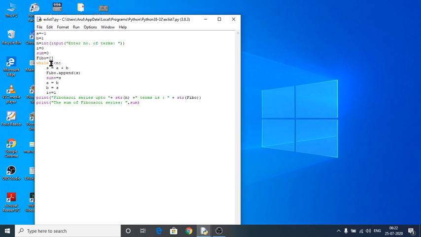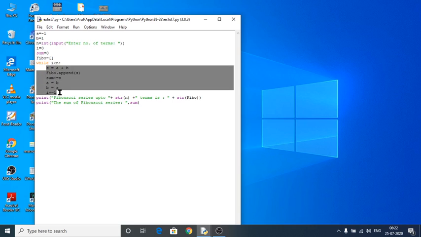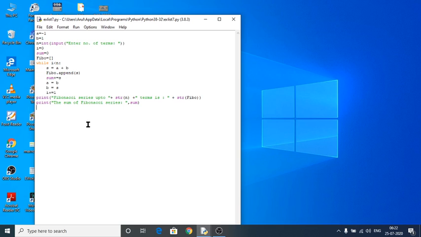Till the condition becomes true, these statements have to execute again and again. After this while condition becomes false, it comes out of the loop. That is what this one. So see here, s is equal to a plus b, where a value is minus 1, b value is 1. If you add these two numbers, you will get 0 as your first Fibonacci number, and that would be added into the Fibo list.